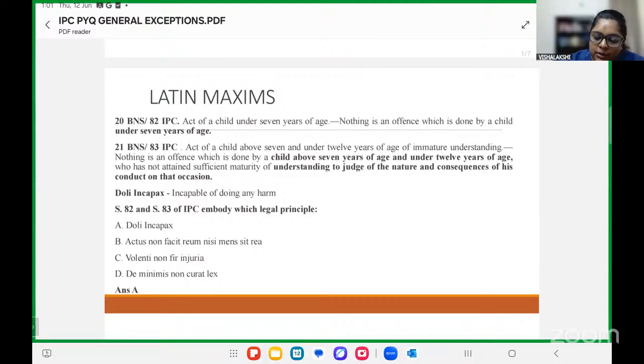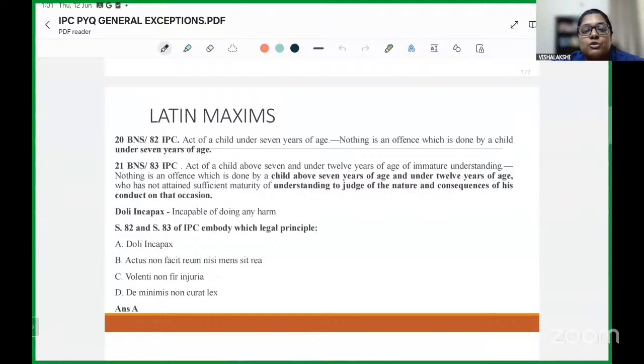The first one that I'm taking up is in relation to incapacity, which has been dealt with under our exceptions with regards to age, in relation to children below 7 years of age under section 20 of BNS or 82 of IPC, where if a child is below the age of 7 years, then they cannot be made liable to a crime, they cannot be punished for that crime.